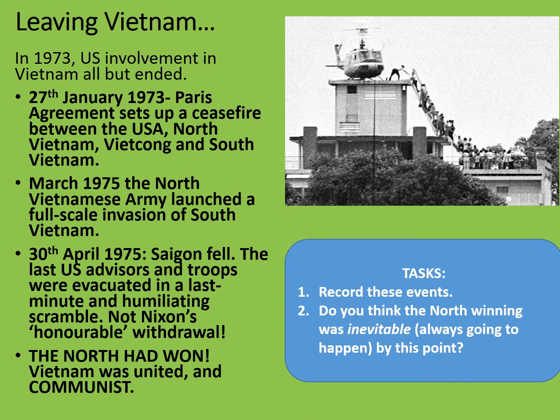Some brief tasks then. Record these events, and then, do you think the North winning was inevitable by this point? Was it always going to happen? Relate this to the failures of Vietnamization. Relate this to the fact that the USA had by this point withdrawn, and relate this to the continued strength and the continued improvement of the fighting techniques of the North Vietnamese army. Pause the video while you complete those tasks, and then press play when you're ready to continue.